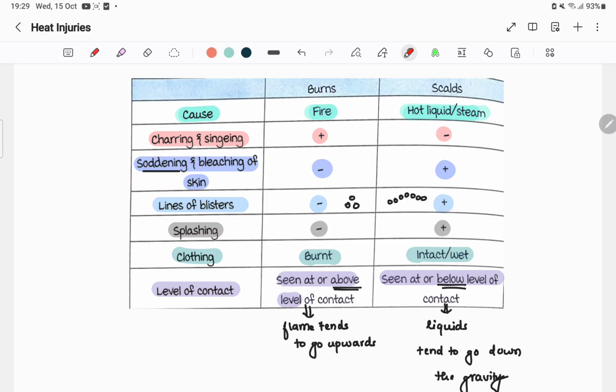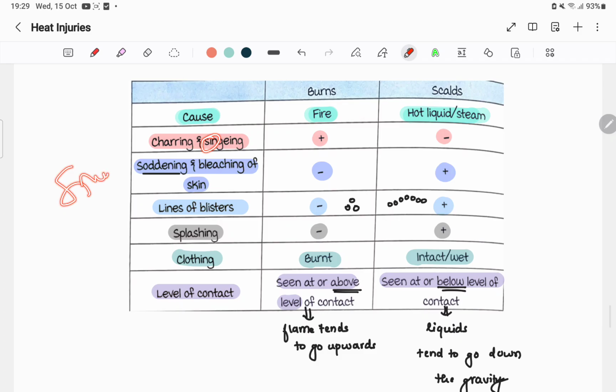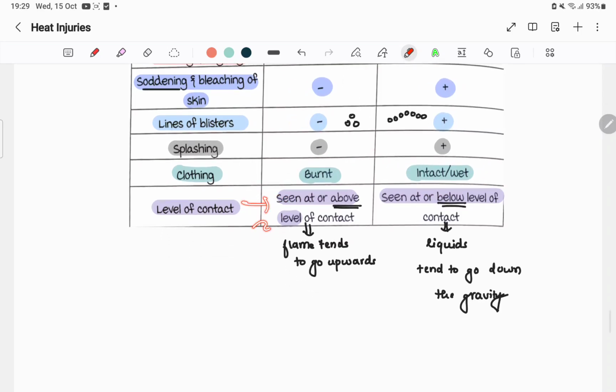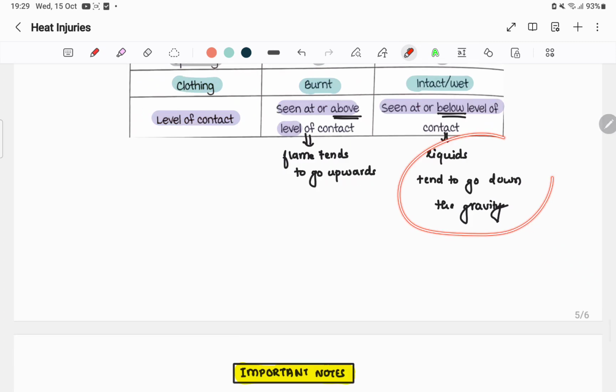Okay, the only S that is not there in scalds is singeing. Singeing or charring is basically in burns. Clothing will be burnt in dry heat, obviously, but it won't be burnt in moisture. Level of contact is above in burns and below in scalds due to gravity.